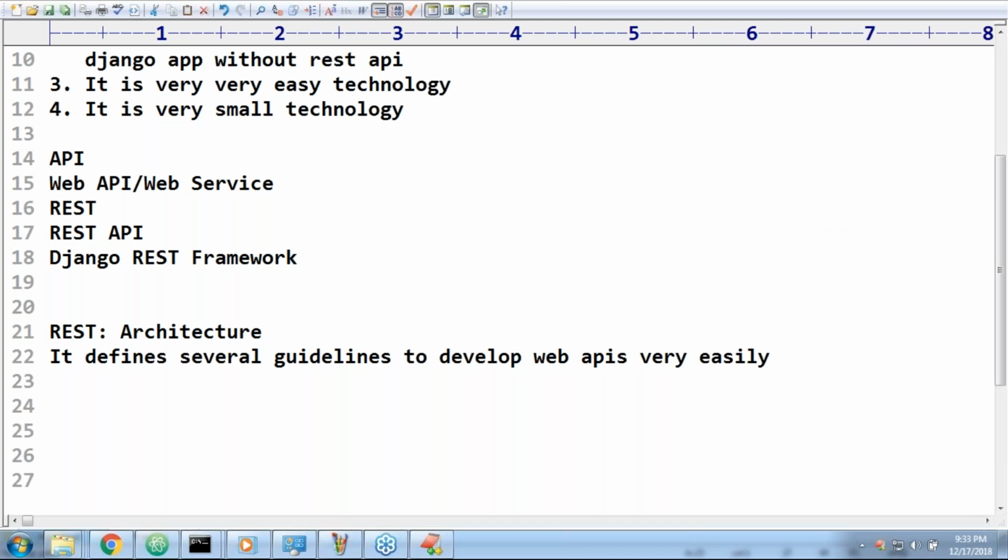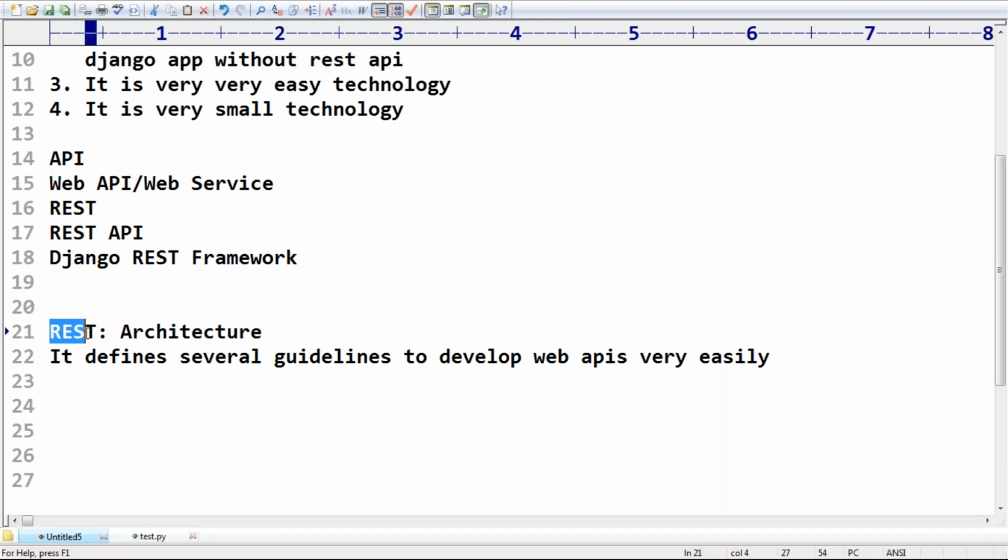If you follow this architecture, these guidelines, then your web applications will be very concise, and web services or web APIs will be very optimal. There are several guidelines provided by REST. By using them, we can develop web APIs very easily.